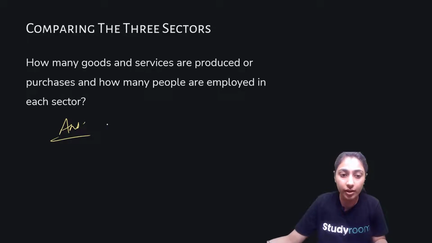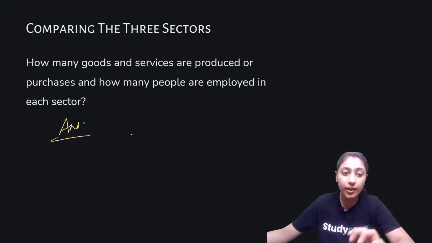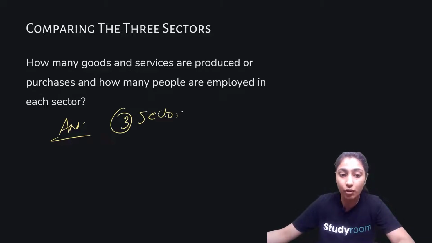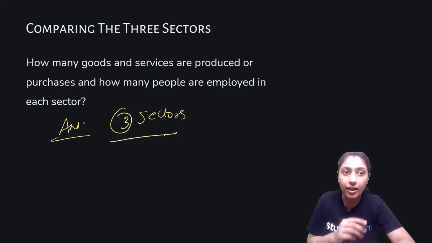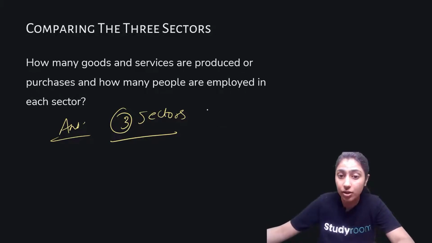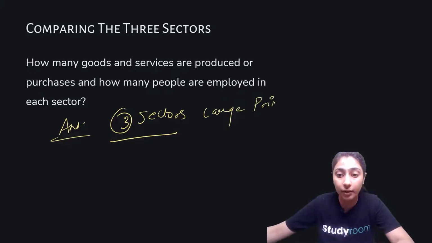So the first thing that you will be doing over here is that make sure that you are telling about every sector. So basically all the three sectors, make sure you're telling which sector holds which activity in it. After that, make sure that you tell that a large sum of people are employed in your primary sector.